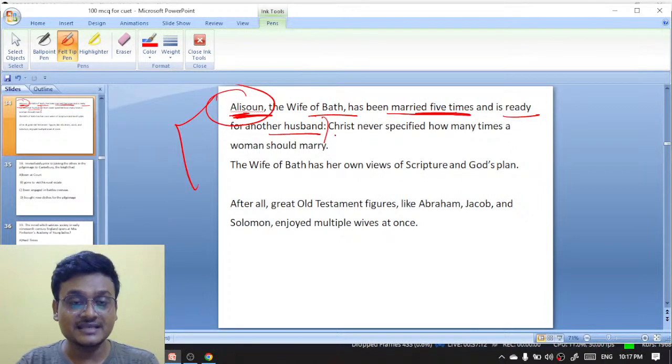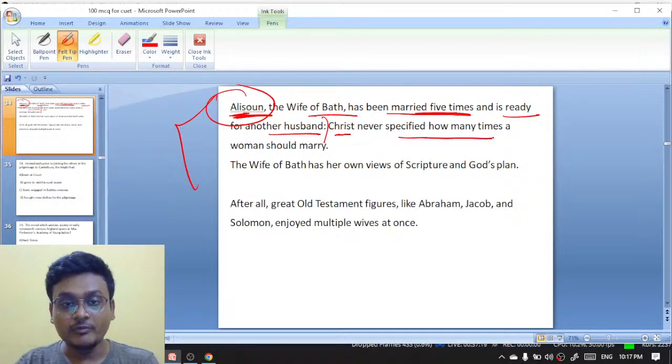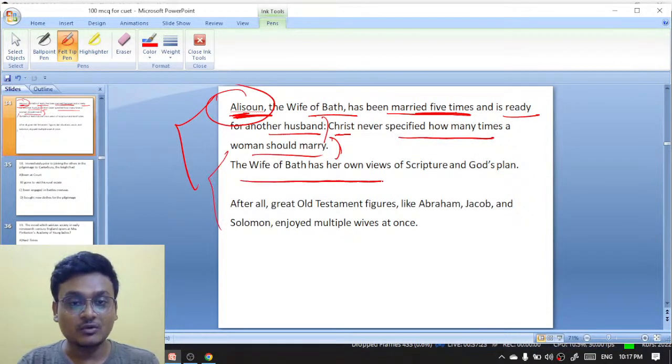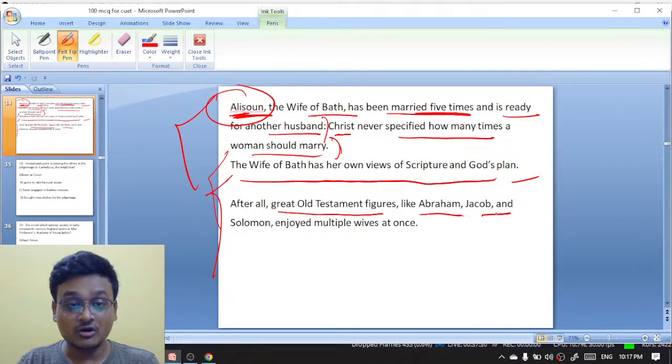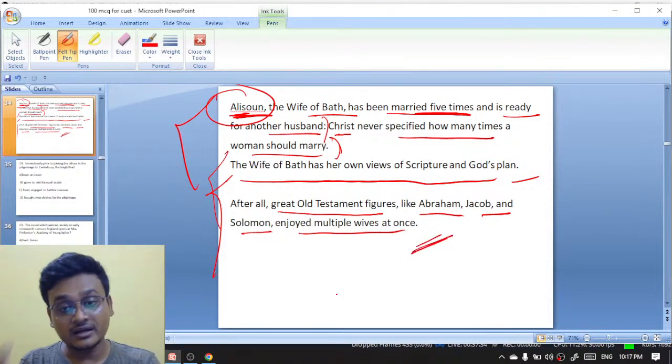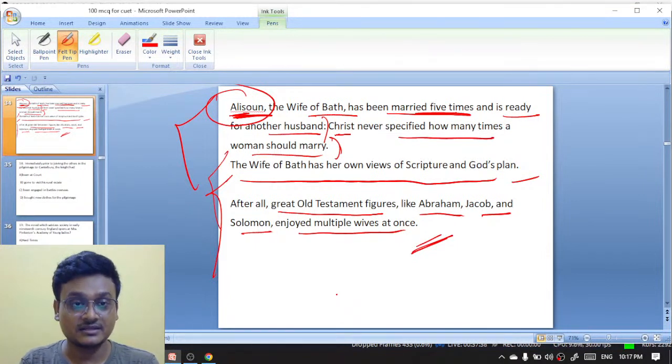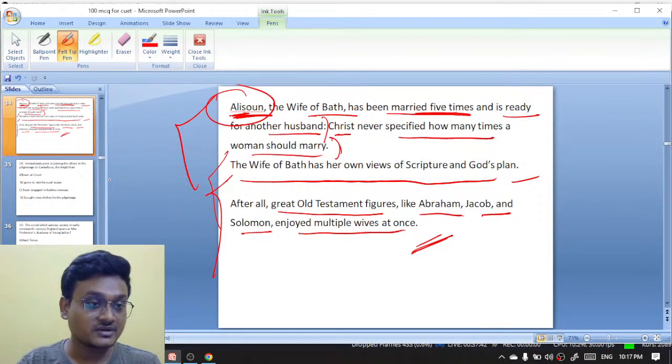She says that Christ never specified how many times a woman should marry. The Wife of Bath has her own views of scripture and God's plans. After all, the great Old Testament figures like Abraham, Jacob, and Solomon enjoyed multiple wives at once. She is saying that if Abraham and Jacob could marry many times, why can't we? This is what she is arguing.